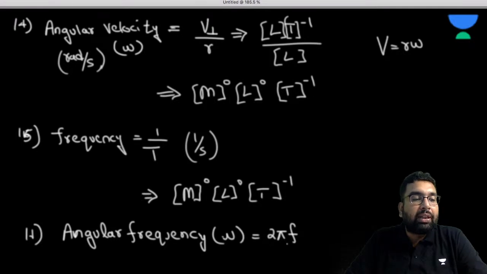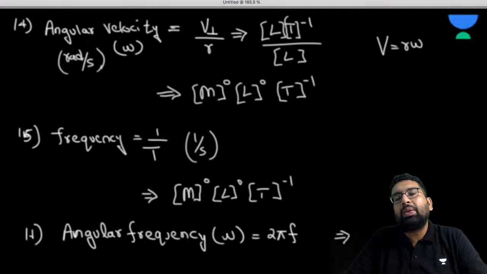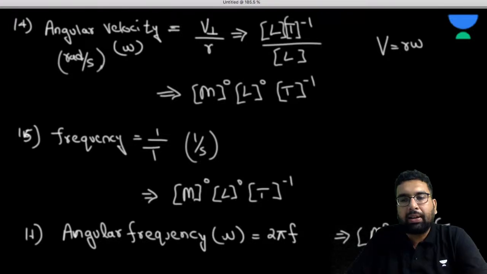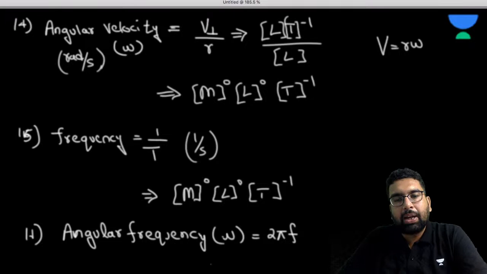So angular frequency is going to have the unit of the frequency itself. So it is going to be M0 L0 T minus 1. I think you can't see what I'm writing here because you are watching my face.